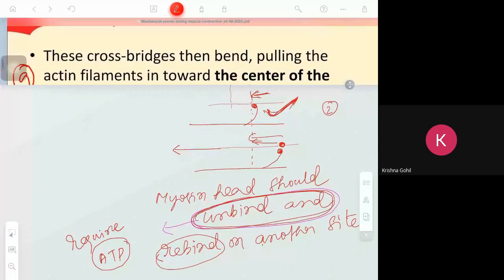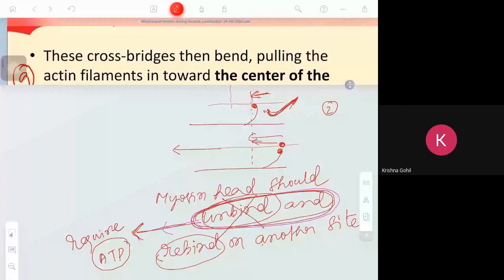So for this unbinding procedure, ATP is required. Energy is required. If ATP is not present, then the muscle will be in the state of contraction. Unbinding will not occur. I think you are clear.